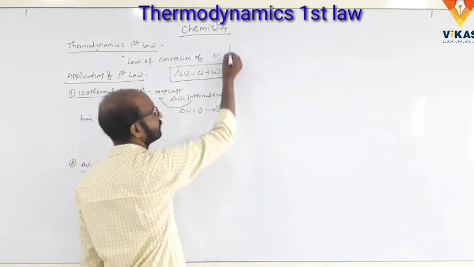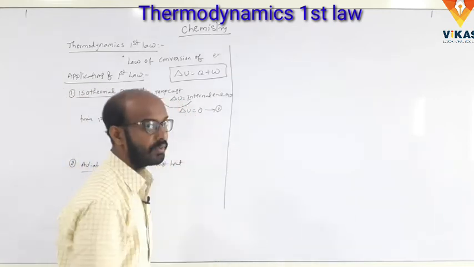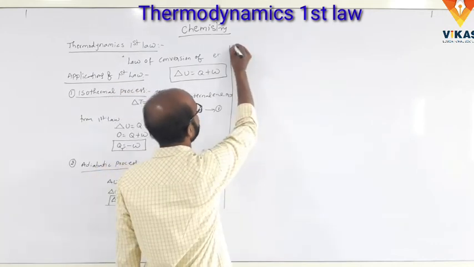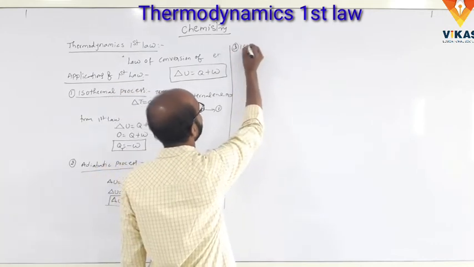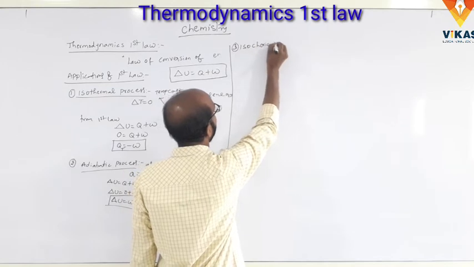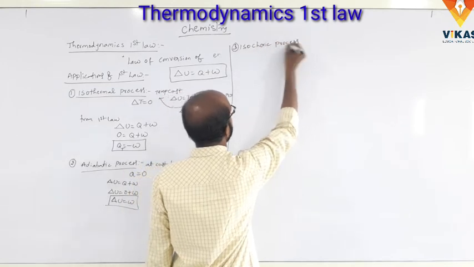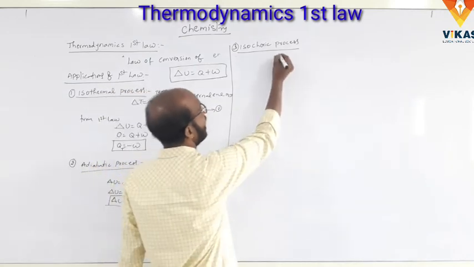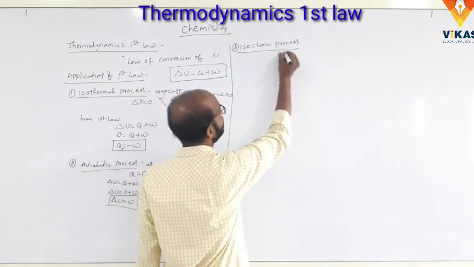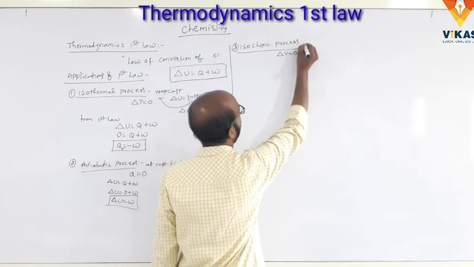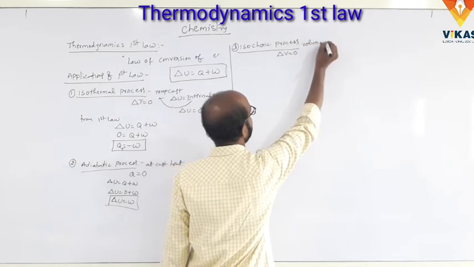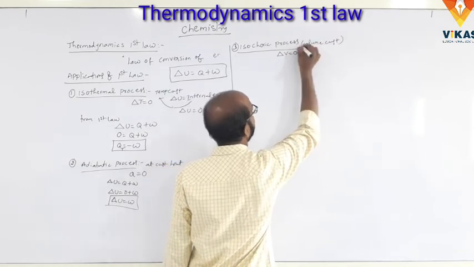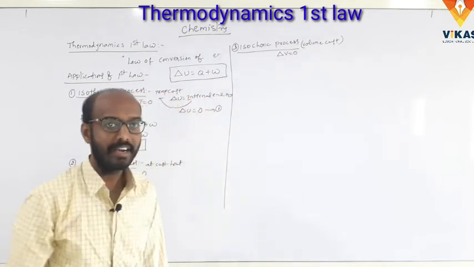And next one, the third one, the isochoric process. What is the isochoric process? What is the constant? Here the volume is constant, so delta V is equal to 0.